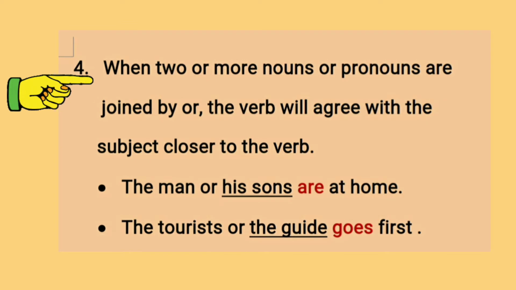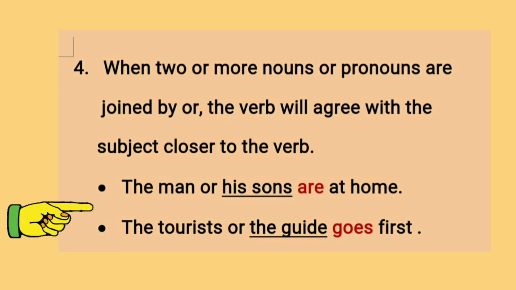The next rule is that when two or more nouns or pronouns are joined by or, the verb will agree with the subject closer to the verb. For example, the man or his sons are at home. The tourist or the guide goes first. Here you have to check the subject closer to the verb. So in the first sentence, the subject is his sons, so it's a plural subject. And in the second sentence, the subject is the guide, that is singular. So we use a singular verb.